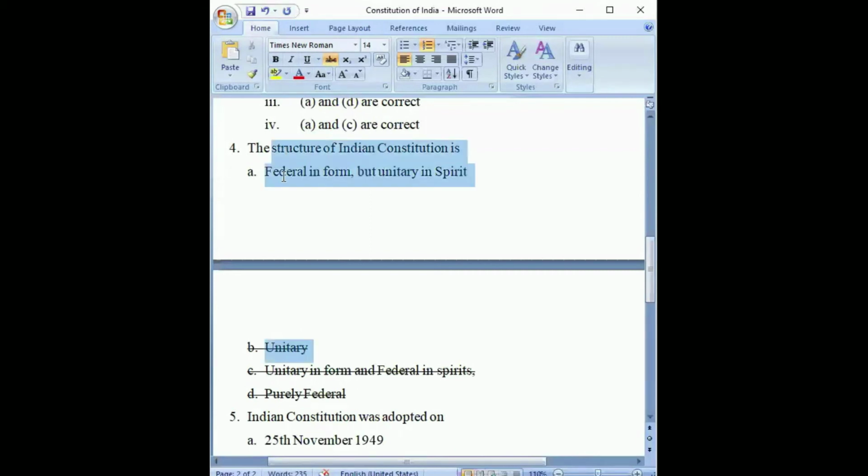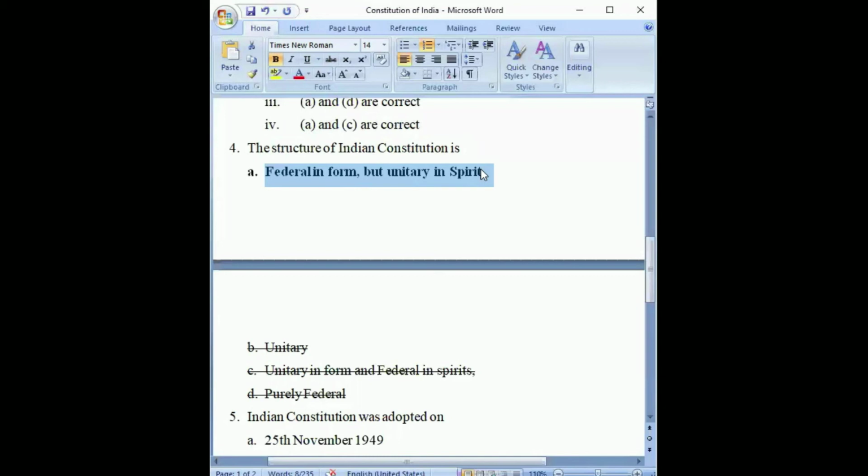What is the option that we are left with? Federal in form but unitary in spirit. So this is the correct answer: the Constitution of India is federal in form but unitary in spirit. Why is it so? Because in the Constitution of India, there is division of power between the central government and the state governments.